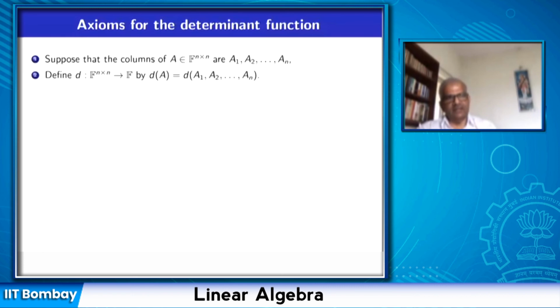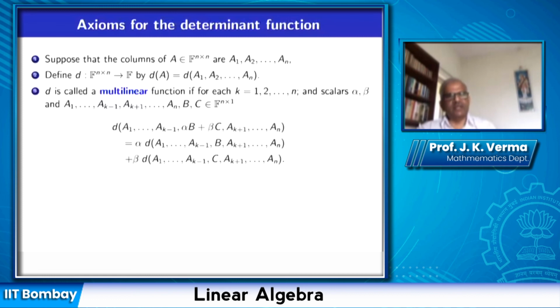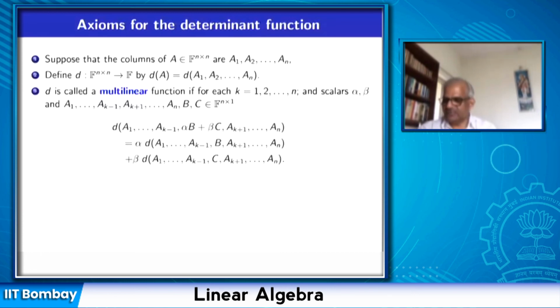So there are n arguments in this function, and those arguments are the ordered sequence of column vectors of the given matrix A. So this function is acting on the space of n by n matrices, and the output is a scalar in the field F. This is called a multilinear function.